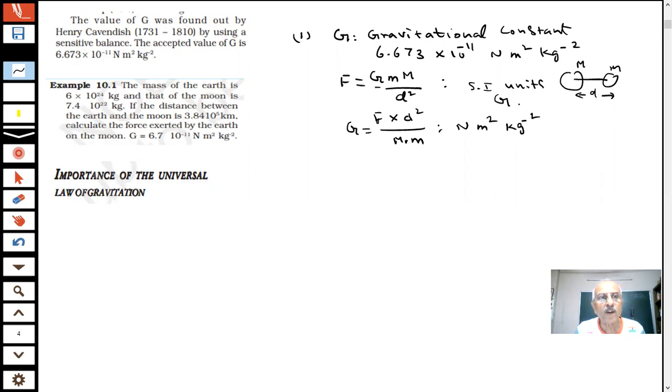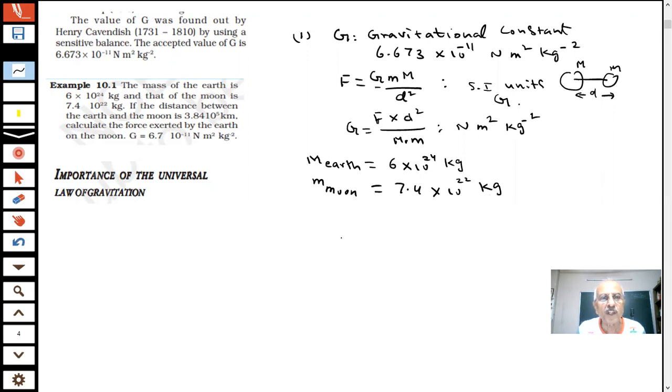Now here we have a question for you. There is a numerical on the screen. The mass of the earth is given, students. How much is the mass of the earth? 6 into 10 power 24 kg. And the mass of the moon is also given, students. The moon is smaller than the earth. How much is given? 7.4 into 10 power 22 kg.